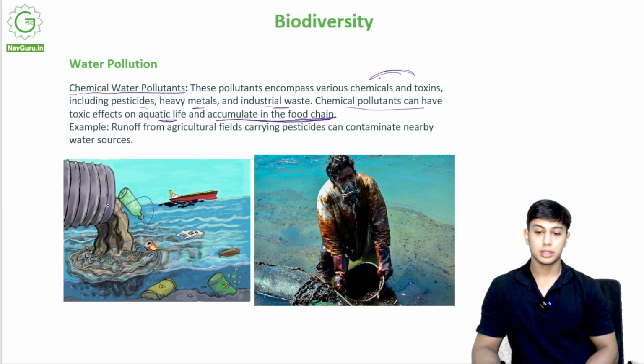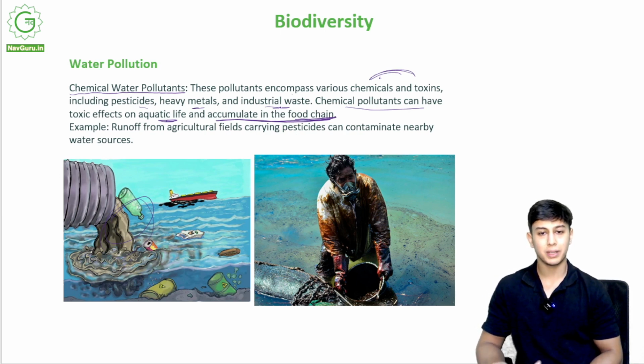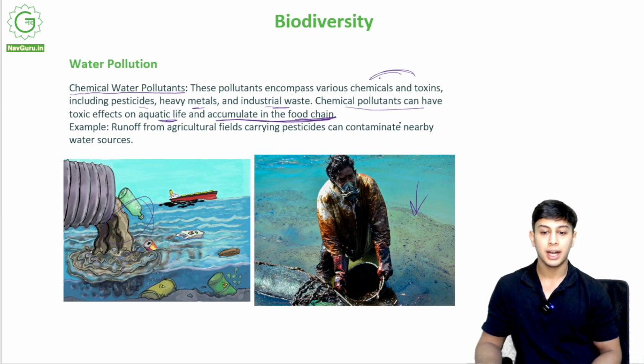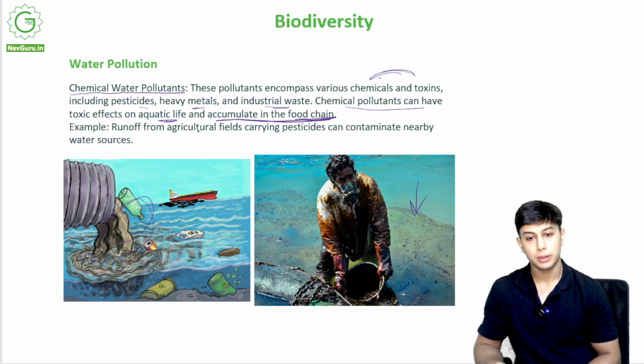Alright, so this will go inside your system, it will harm your natural body, okay, it will accumulate in the food. So an example would be, chemicals are released into the water by industries, by people, alright. You see over here, these chemicals will go into the aquatic life, the seafood that we consume, and ultimately be consumed by us. So it is very harmful for humans.